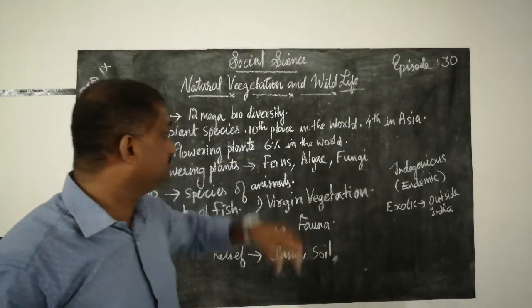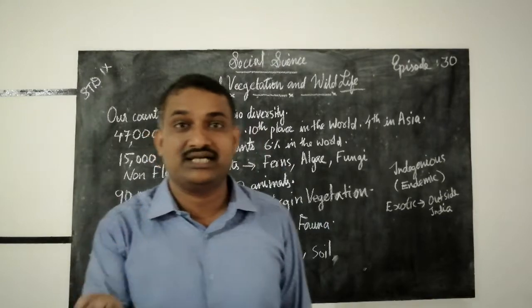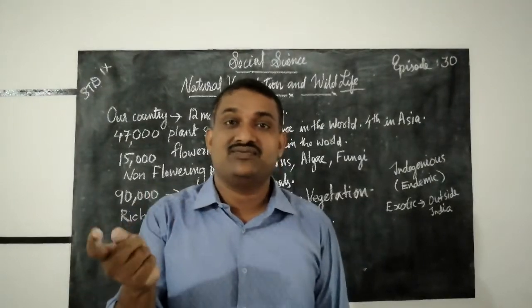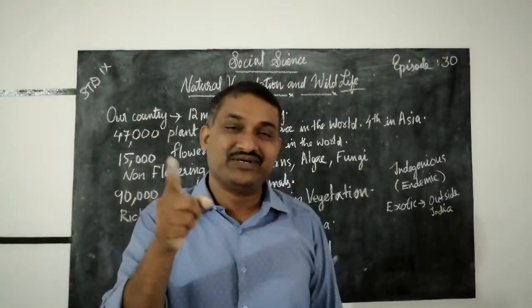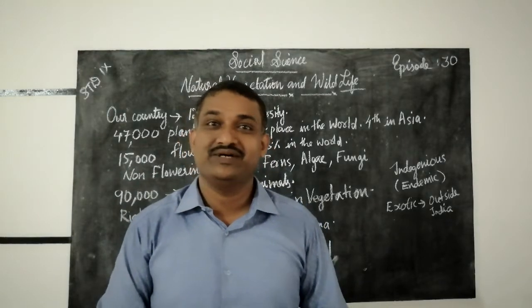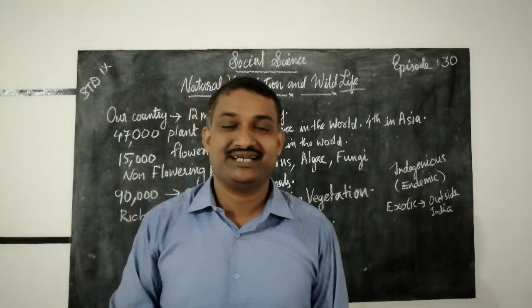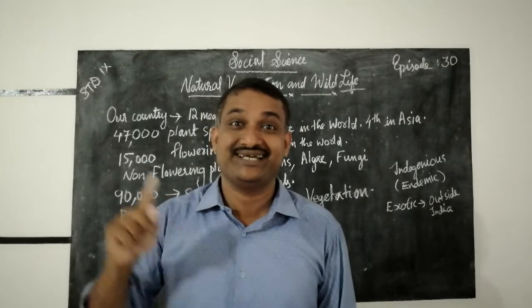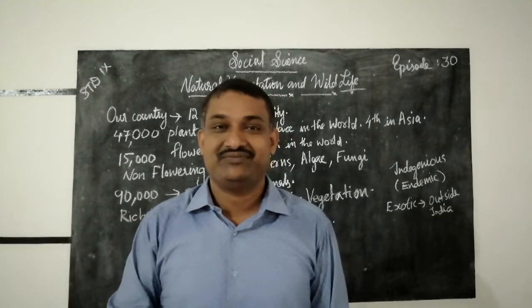If you consider the world, 6% of flowering plants are there in our country, and we should be proud of that.